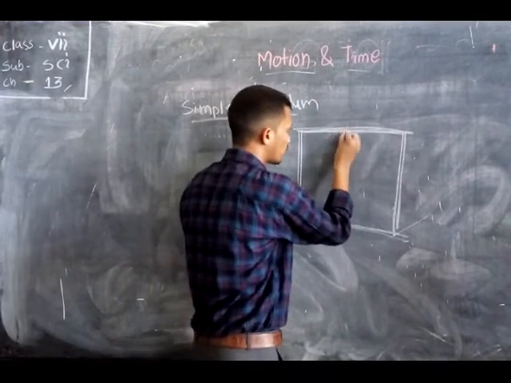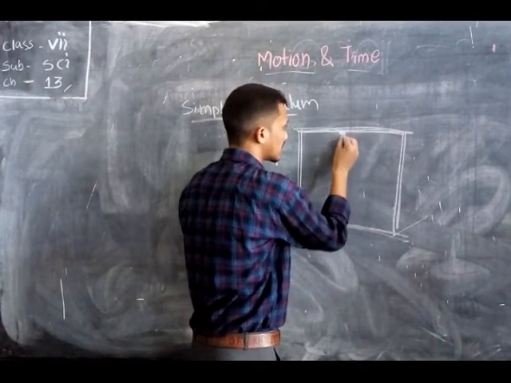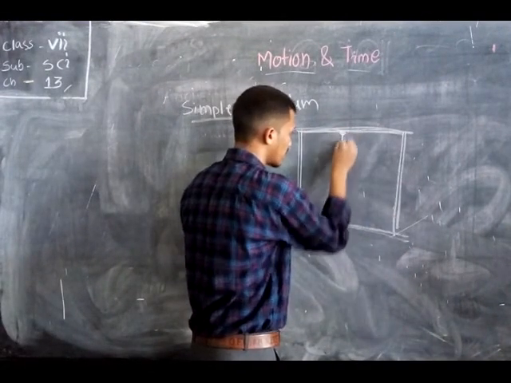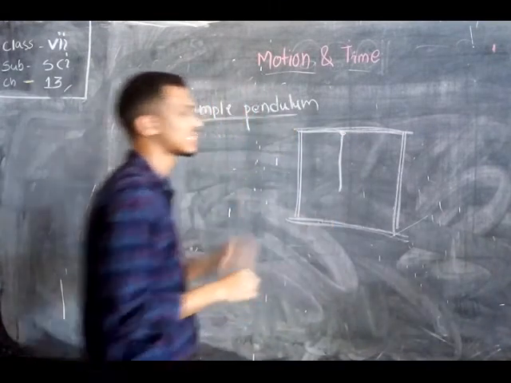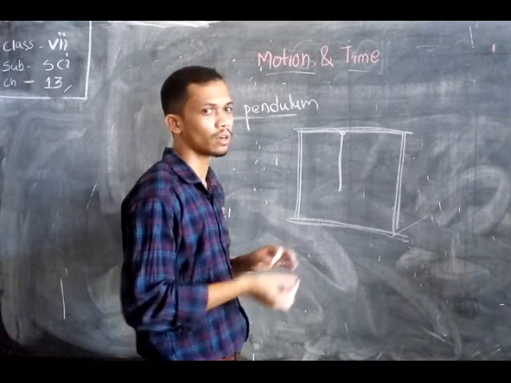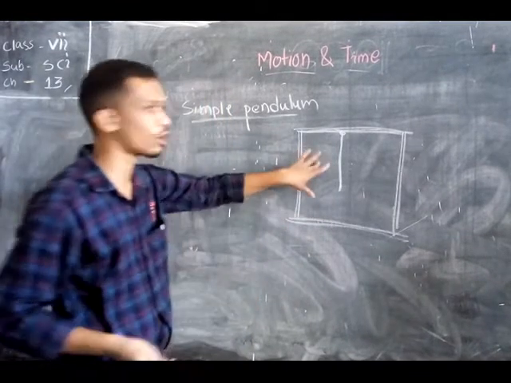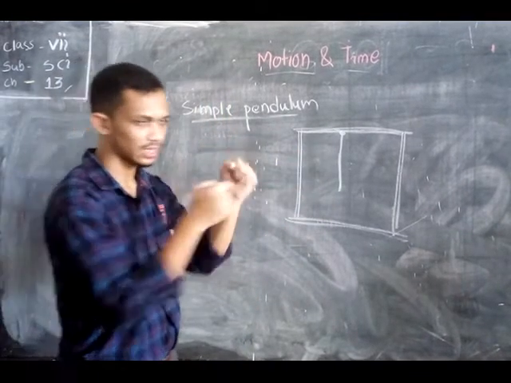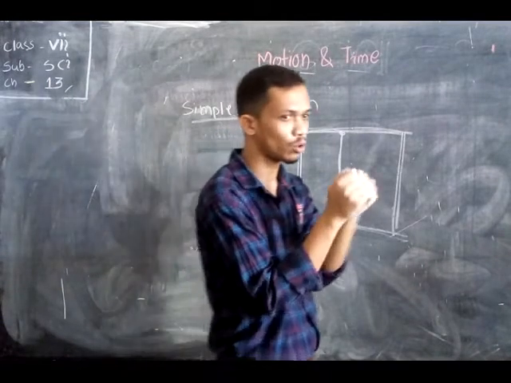We have to place a string, and the string must be non-elastic, so rubber should not be used. Elastic means able to stretch.